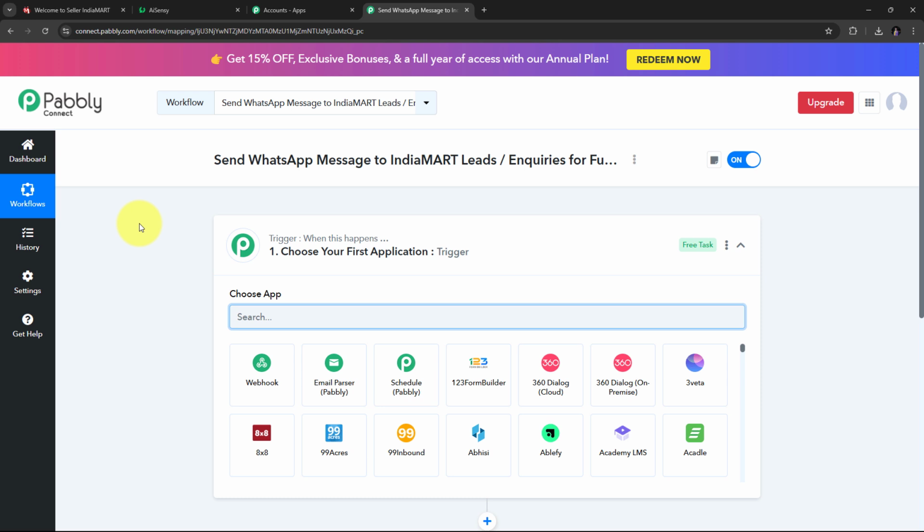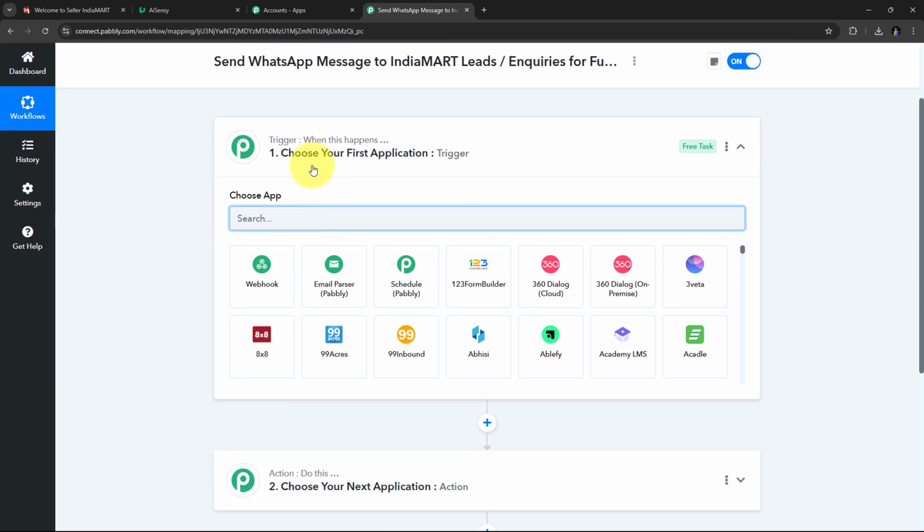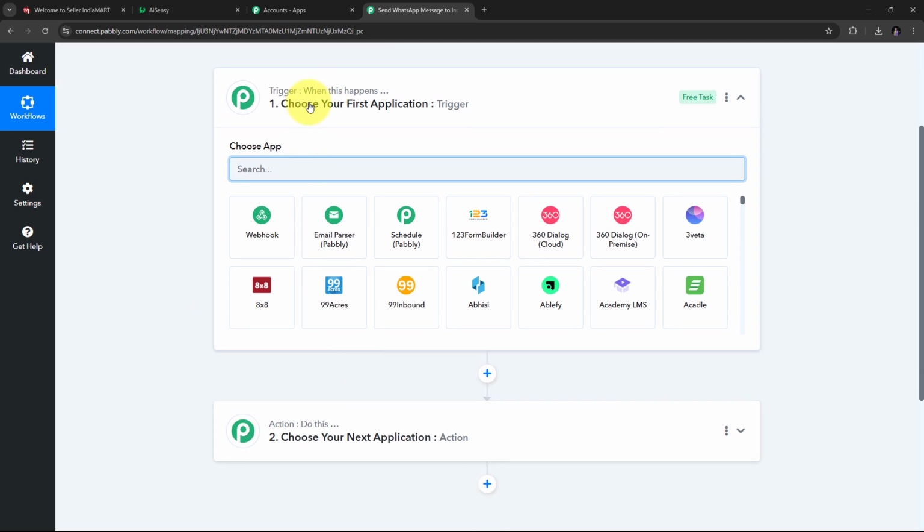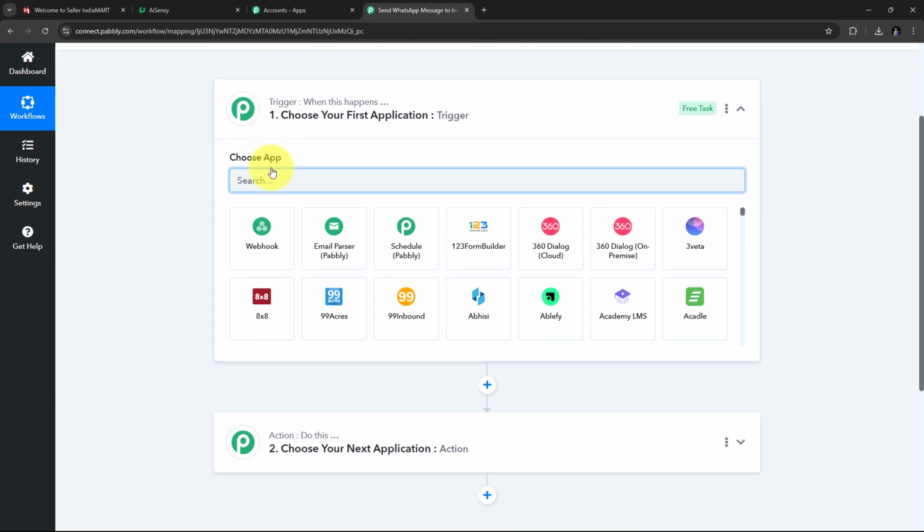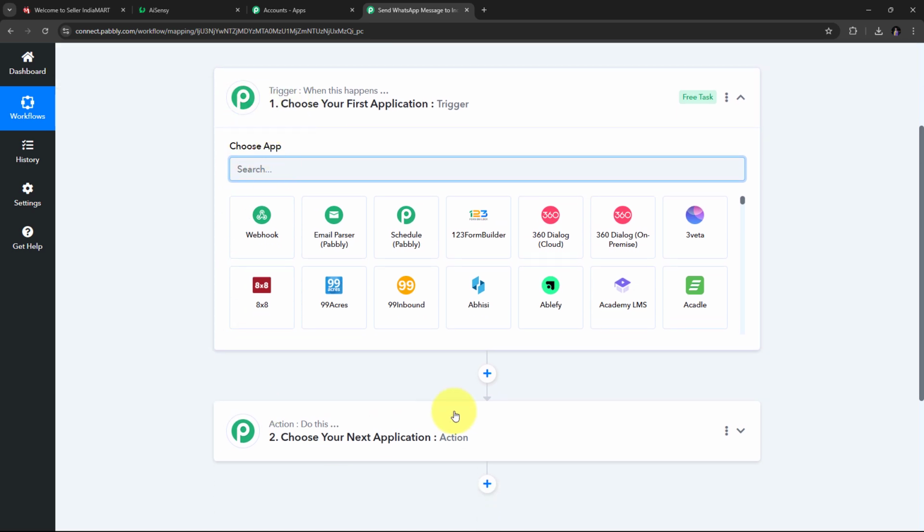And it will take us to this most important window of our workflow. And here in this window, I have these two boxes of trigger and action. So trigger and action are the two main principles on which our workflow works. Trigger says when this happens, action says do this. So trigger is going to be the first step that will get executed in our workflow, and action is just going to follow that.